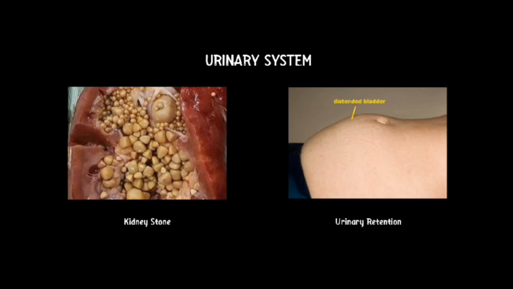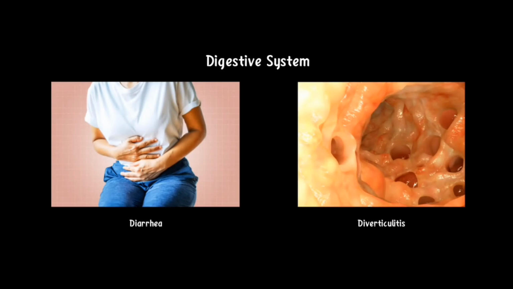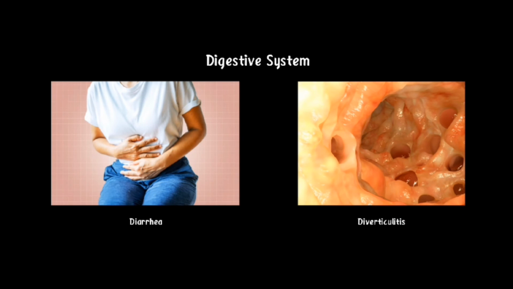Urinary retention. Urinary retention is a condition in which you cannot empty all the urine from your bladder. Urinary retention can be acute, a sudden inability to urinate, or chronic, a gradual inability to completely empty the bladder of urine. The causes of urinary retention are related to either a blockage that partially or fully prevents urine from leaving your bladder or urethra, or your bladder not being able to maintain a strong enough force to expel all the urine. For the digestive system, we have diarrhea and diverticulitis.